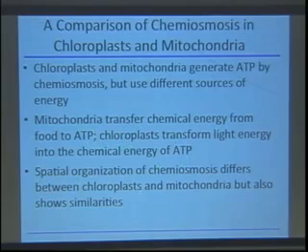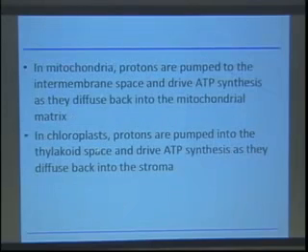I have a slide of this in a couple of slides, showing the spatial organization of chemiosmosis. It's a bit different between chloroplasts and mitochondria, but in both cases these electron transfer reactions occur in the membrane, so that the proton gradient can be established across that membrane and then used to drive ATP synthase and the production of ATP. In mitochondria, protons are pumped into the intermembrane space, where they drive ATP synthesis as they diffuse back into the mitochondrial matrix, whereas in chloroplasts, protons are pumped into the thylakoid space, and they drive ATP synthesis as they diffuse back into the stroma.